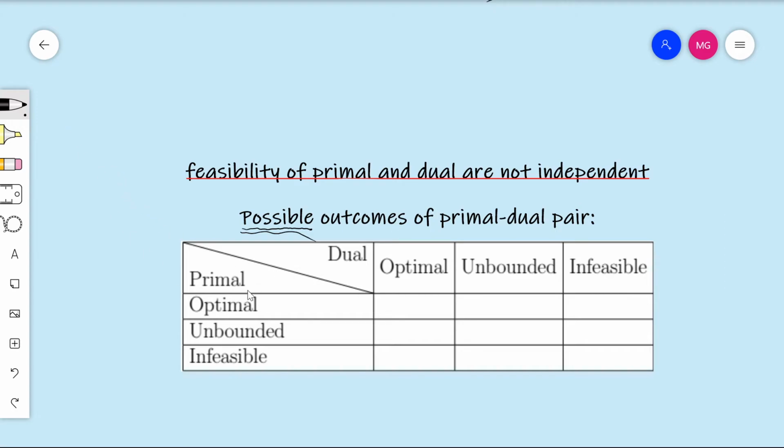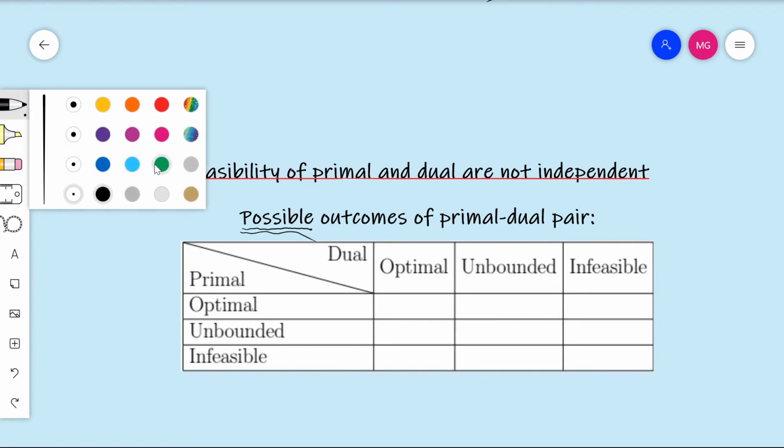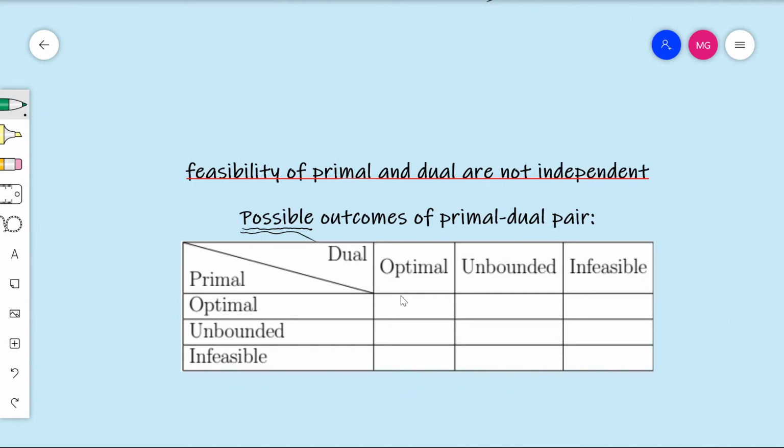So, for instance, if the primal has an optimal solution, is it possible that the dual linear program also has an optimal solution? And the answer to that is yes, because actually we just saw an example of that in action. So I will fill in that cell with a green check mark.